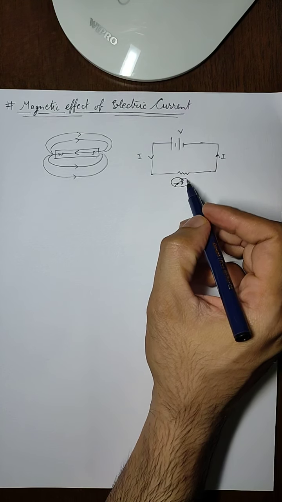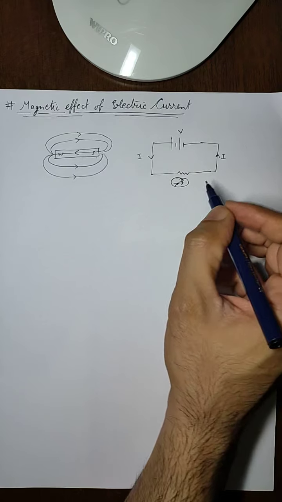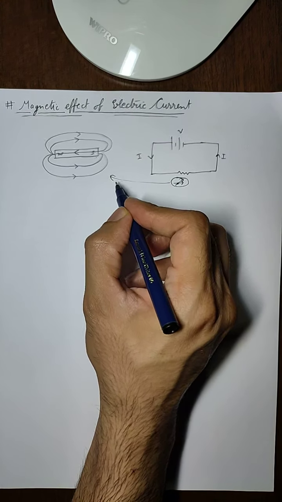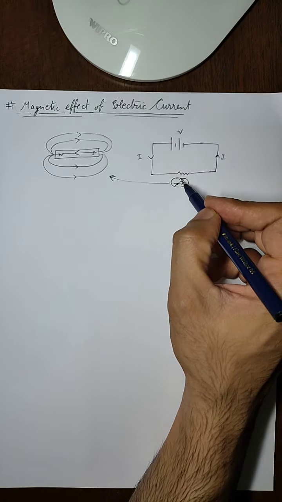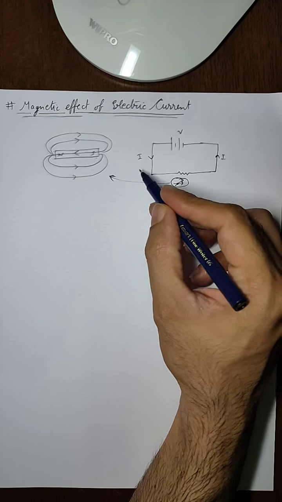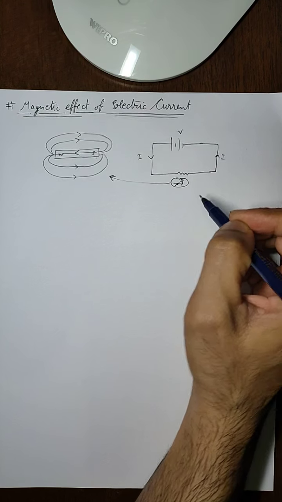This happens because the compass is made up of a natural magnet, and this magnetic field is disturbed because of the current in the circuit.